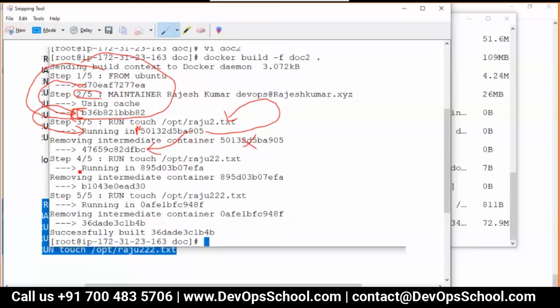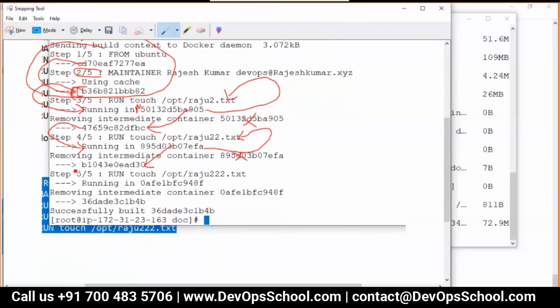Now let's follow this suit. From this layer, a container got created here. In this container, the changes happened here. This container got committed to this layer, and then finally this container got deleted. Again, look at the same thing. From this layer, this container got created here. In this container, these changes were made. From this container, this layer got created, and then this container got deleted. Did you understand what I'm trying to say?